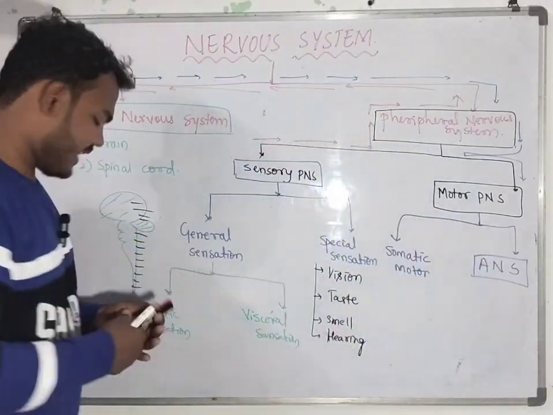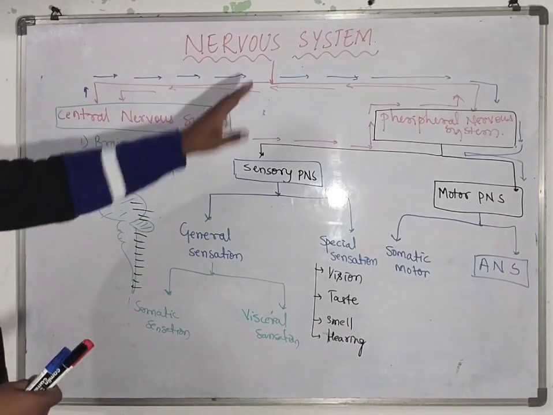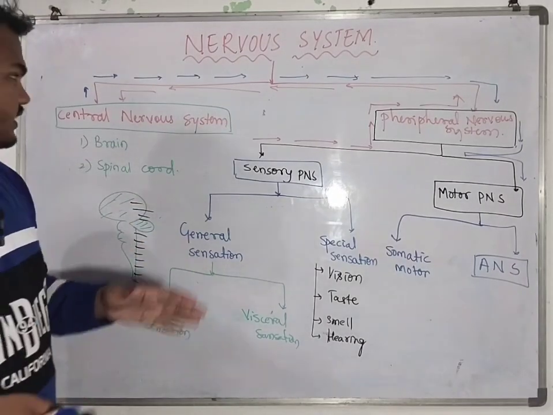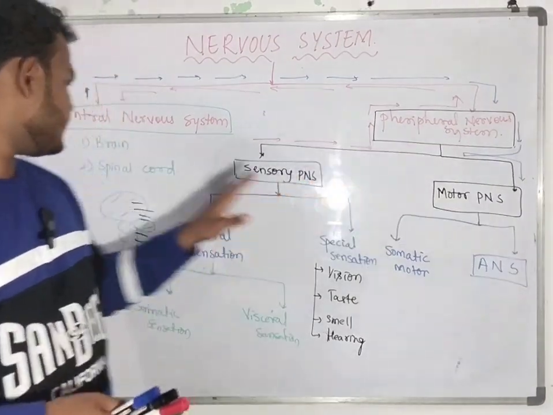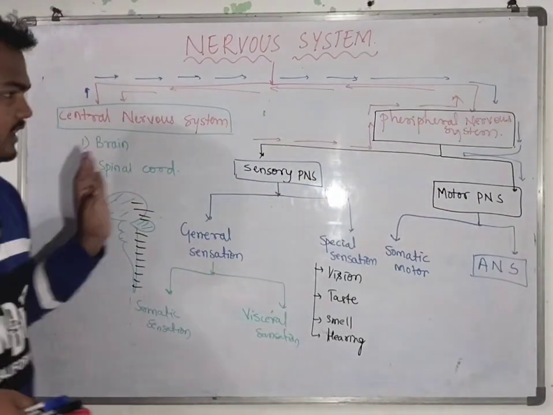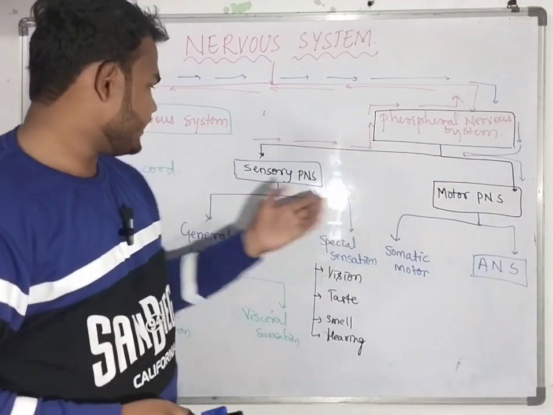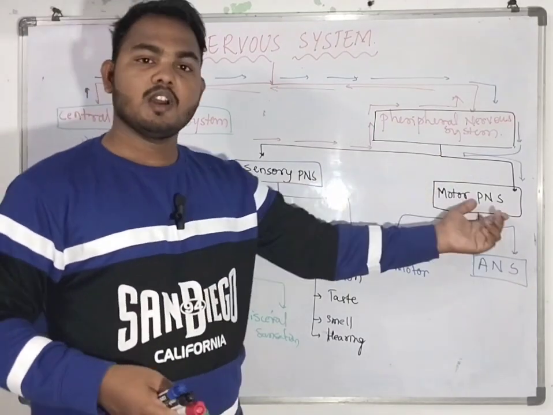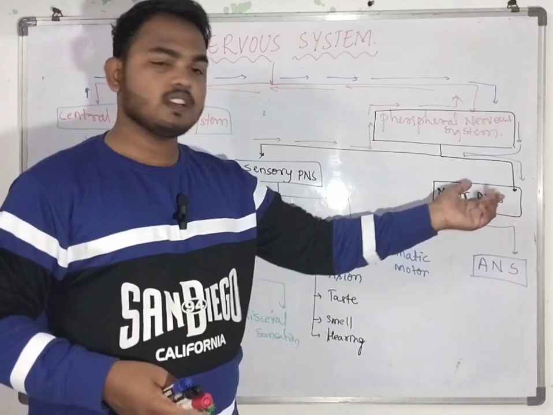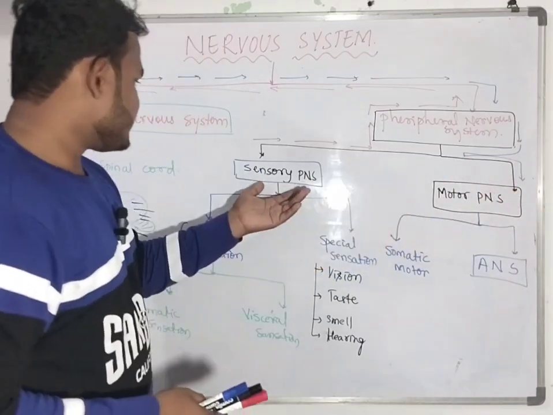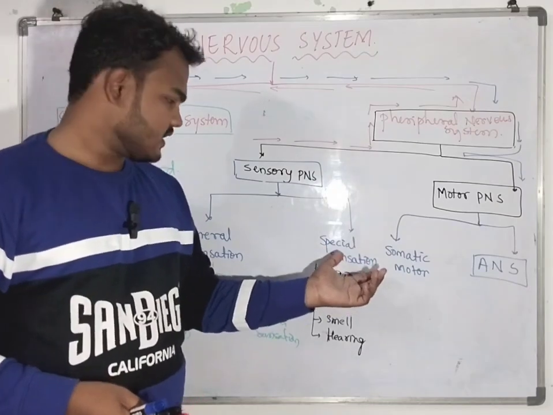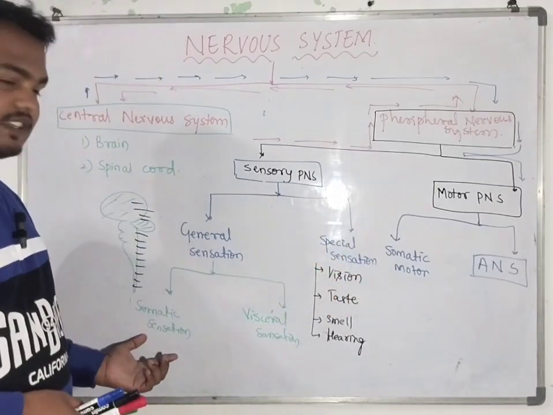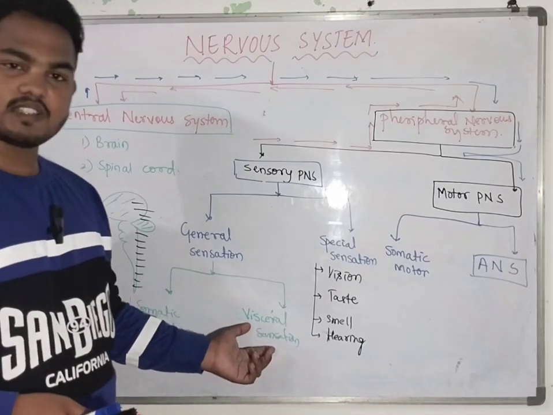Okay, that is known as the autonomic nervous system. This is the main classification of the nervous system, so let's recap here. The central nervous system and the peripheral nervous system. The central nervous system is the brain and the spinal cord, and the peripheral nervous system is divided into sensory PNS and motor PNS. The sensory nervous system is divided into general sensation and special sensation, and the general sensation is again divided into somatic sensation and visceral sensation.